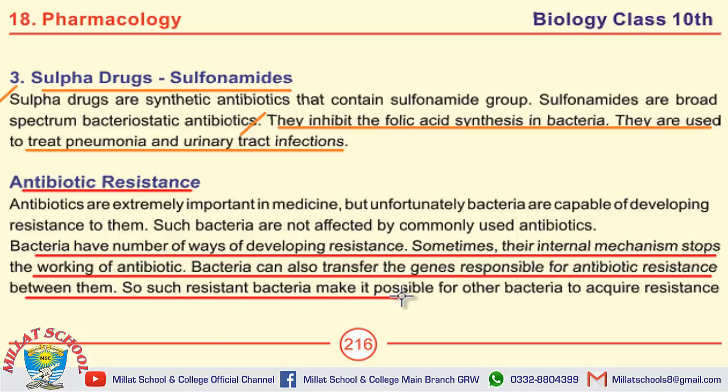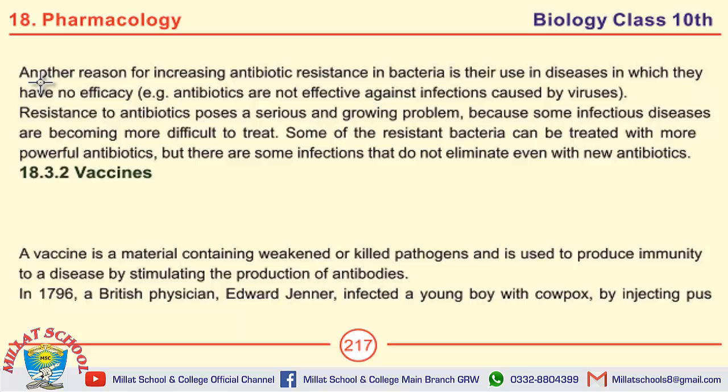So such resistant bacteria make it possible for other bacteria to acquire resistance. Another reason for increasing antibiotic resistance in bacteria is their use in diseases in which they have no efficacy. So these are the ways of resistance against antibiotics used by bacteria.